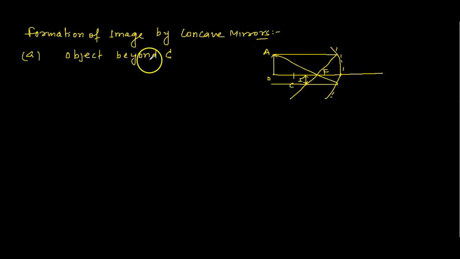If the object is beyond C, the image is between C and F. This is C and this is F here.